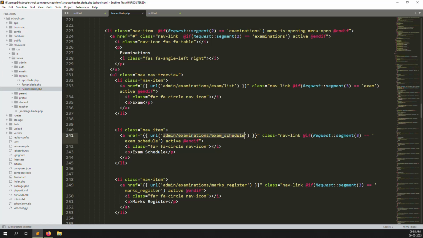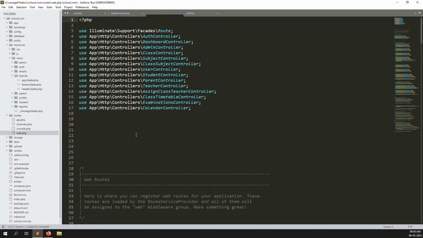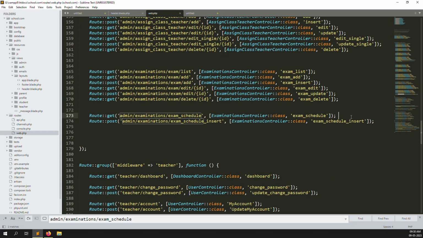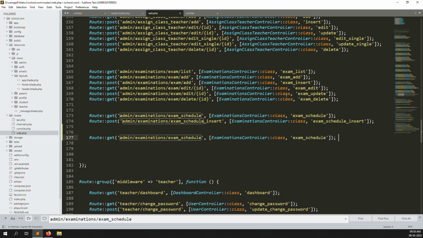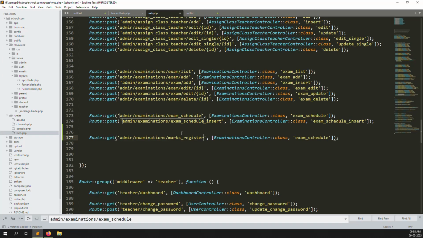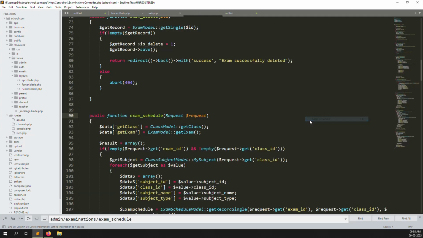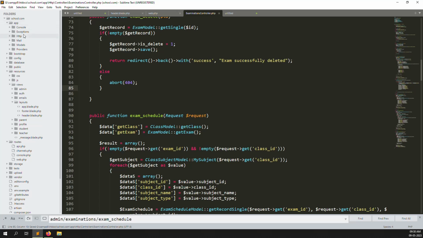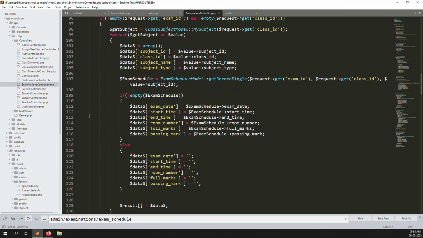Just copy this route and go to routes inside web.php and find it, and you can copy this one, go back again and change it to mark register here. After that we need to create a new function inside the examination controller. So change exam schedule to mark register here. I can use go to definition so we can go quickly. Otherwise, if you want to go directly to the controller, go to app, http, controllers, inside examination controller. I just go down.